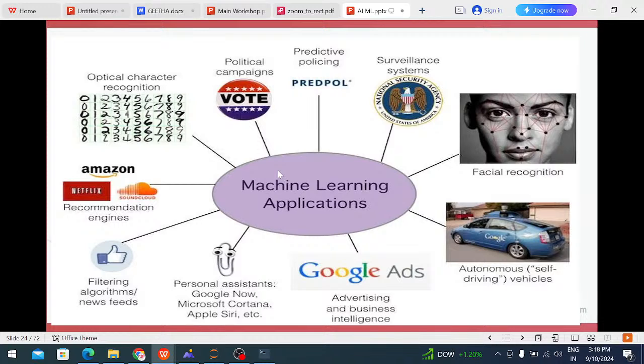Autonomous self-driving cars: whatever software is there, it is given to the self-driving cars. For example, if one person is in the middle of the road, the car should stop. We have already trained the cars with that, collected from past data. That type of data is used in self-driving cars.